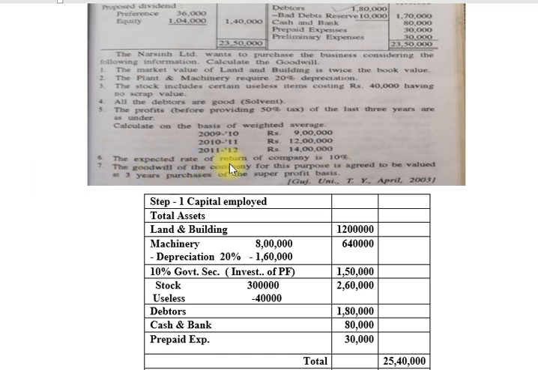The expected rate of return of the company is 10%. Number 7, the goodwill of the company for this purpose is agreed to be valued at 3 years' purchase of the super profit basis. So, friends, we calculate this example by the super profit method. Now start our calculation.